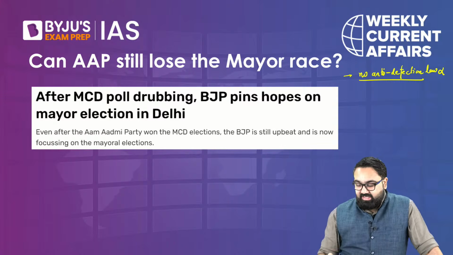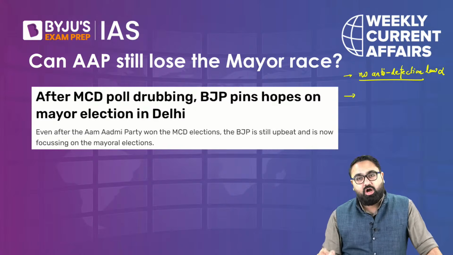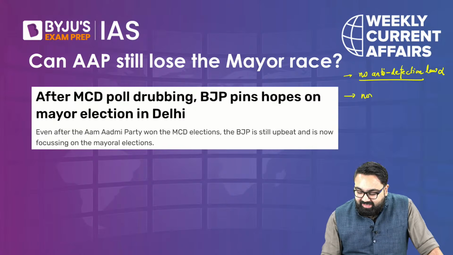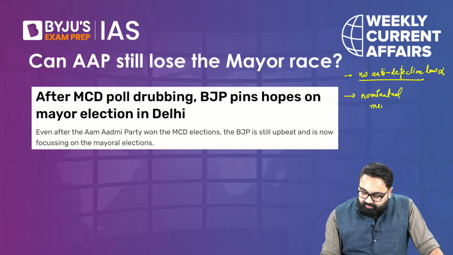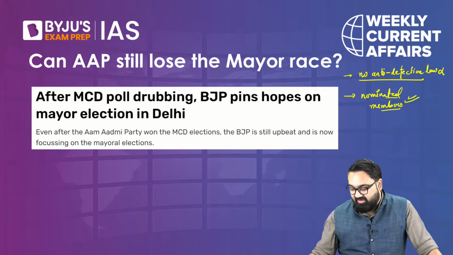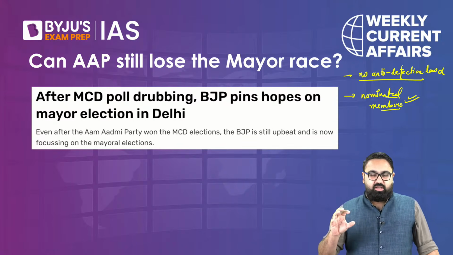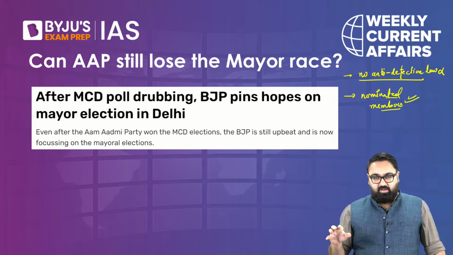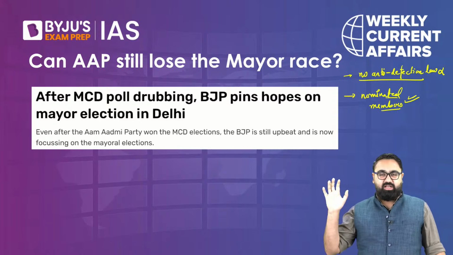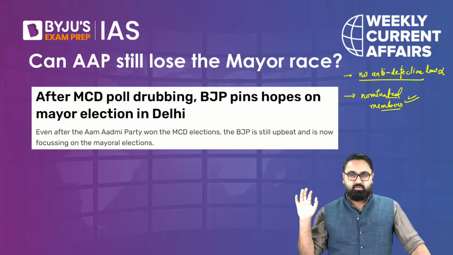The second big reason is that there is also a concept of nominated members. Now, this is where it is very interesting. Municipalities across the country can have nominated members as well, depending upon what kind of law their state legislature makes.